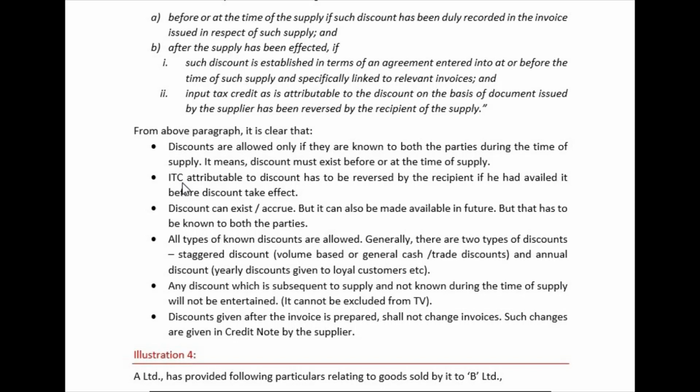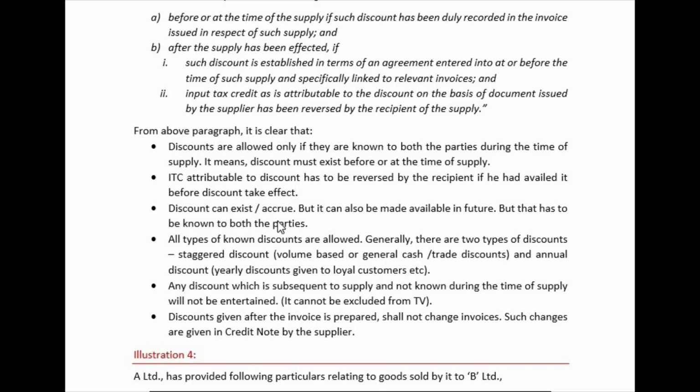Whatever attributable discount you have got, then you can go with it. But it has to be reversed because of the discounts your value has come down, right? Because of discounts your transaction value has come down, and therefore you have to pay ITC back to the government which you have taken.